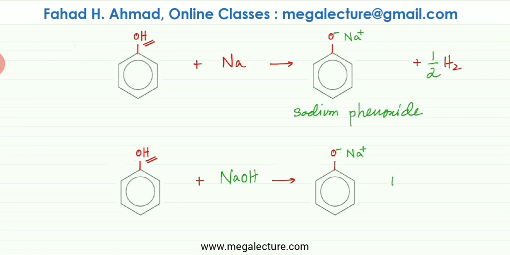Plus, a water molecule gets produced in this reaction because base plus acid produces salt and a water molecule. So here's your reaction with a metal, and here's your reaction with a base. What you just need to remember is how to produce the salt. In phenol, the OH's H is going to be released, and Na plus is going to take its place to produce this ionic compound in both cases. So every time the salt would be the same, except with metal, hydrogen gas would be produced, and with a base, a water molecule is going to be produced.